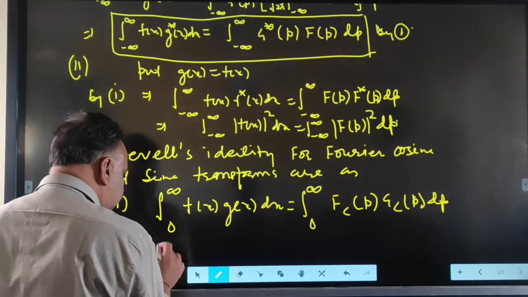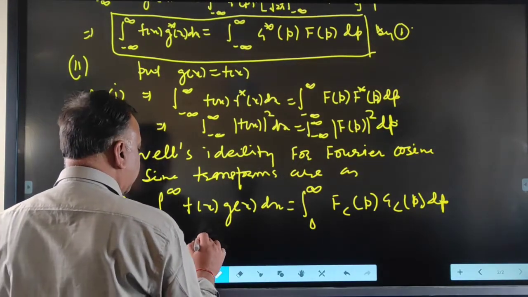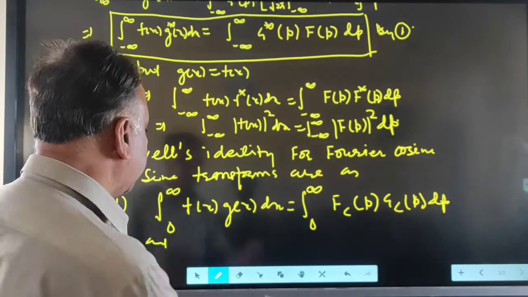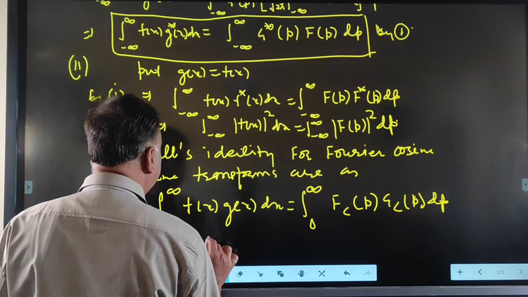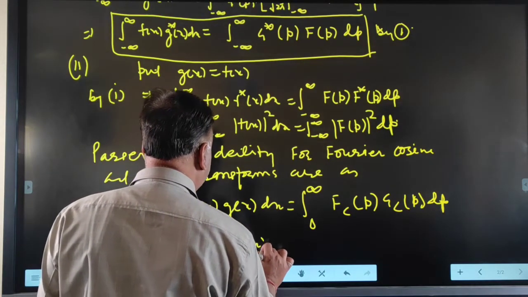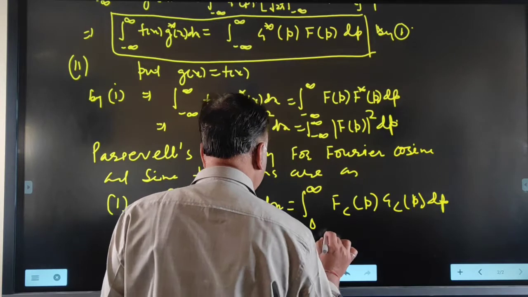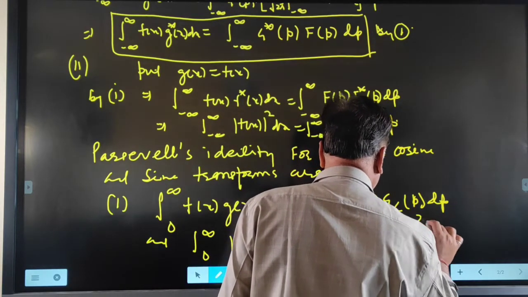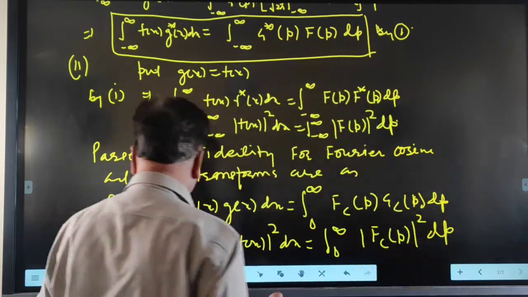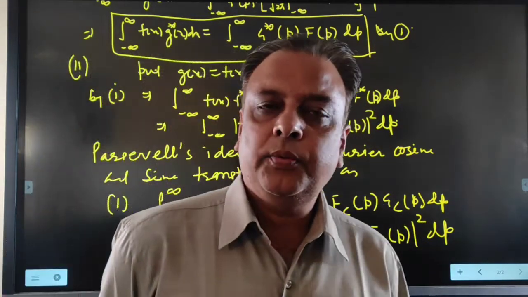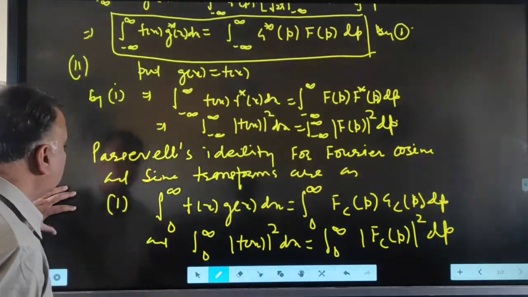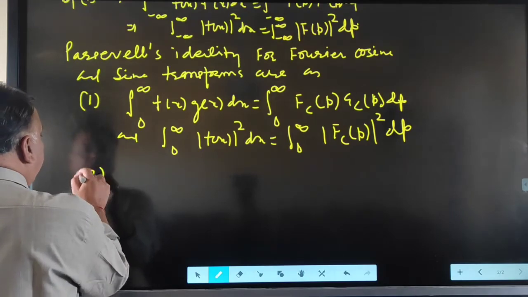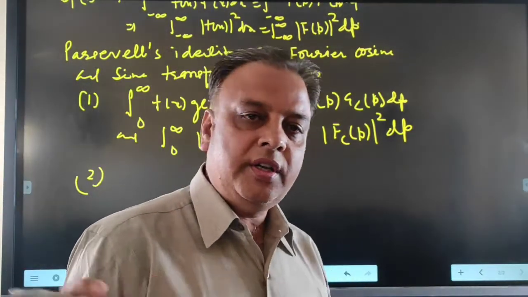And if we put g(x) equal to f(x), then this result can also be written as the integral from 0 to infinity of modulus of f(x) squared dx is equal to the integral from 0 to infinity of modulus of fc(p) squared dp. These are Parseval's identities for the Fourier cosine transformation. Also, we can find Parseval's identity for the Fourier sine transformation.